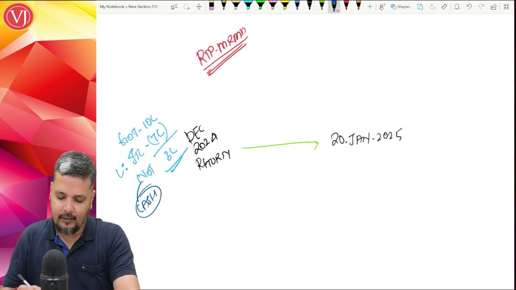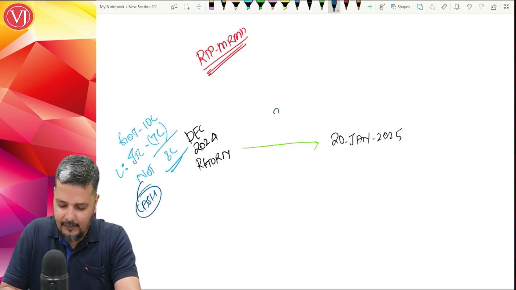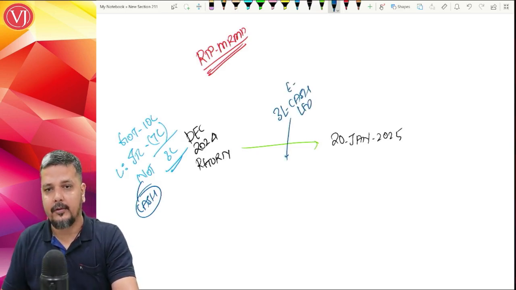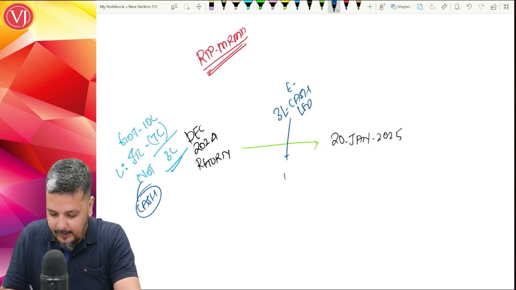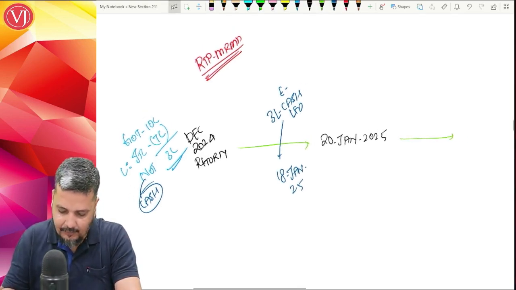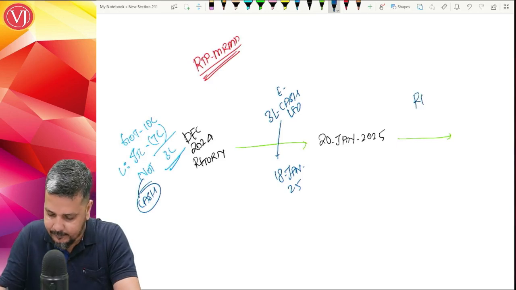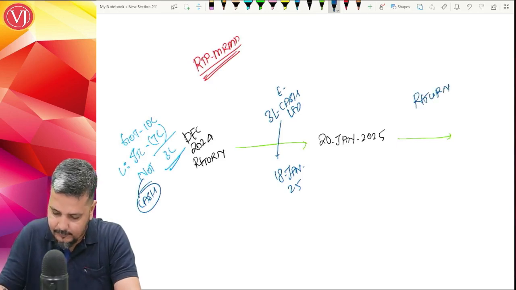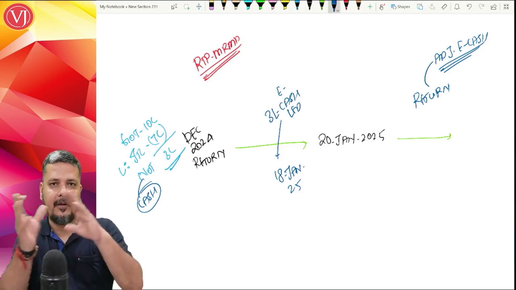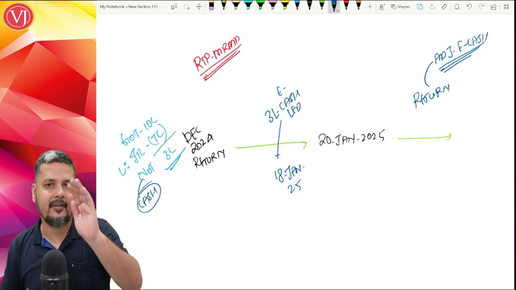Now talk about a situation where you have deposited 3 lakhs in the electronic cash ledger before the due date, that is say 18th of Jan 2025. But you have filed your return and adjusted the amount in the cash ledger, which means only when you file your return that amount will be allocated, adjusted against the liability.